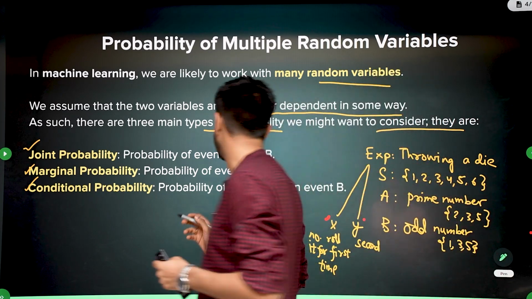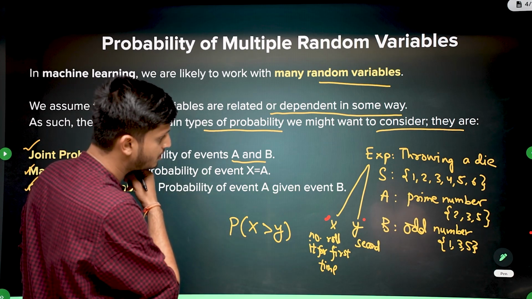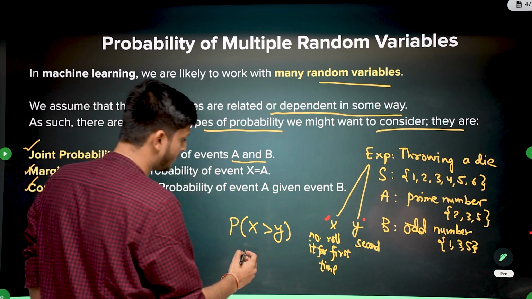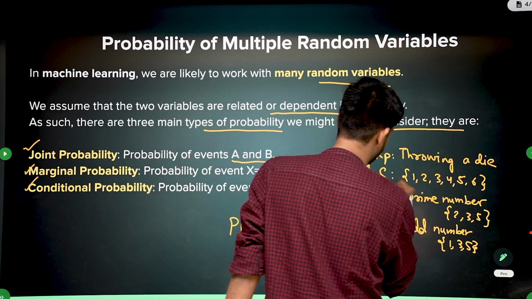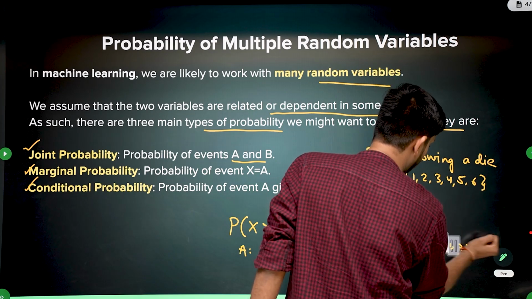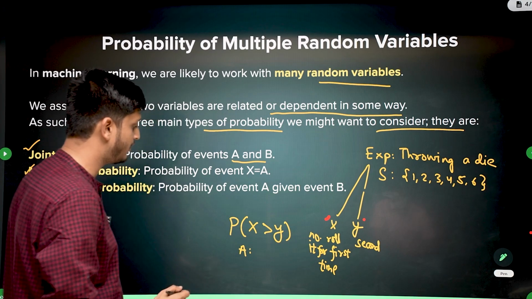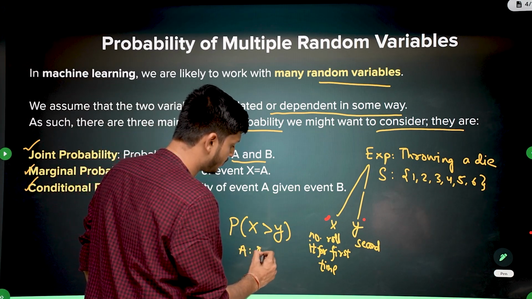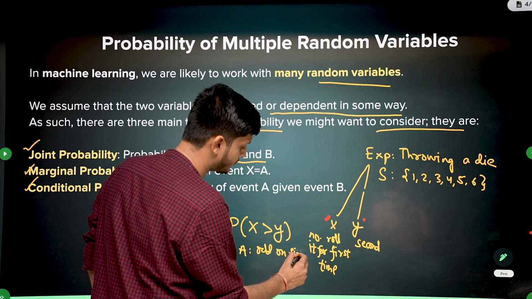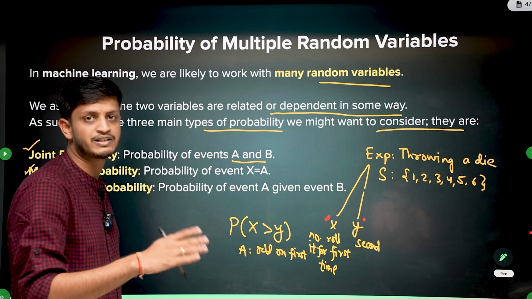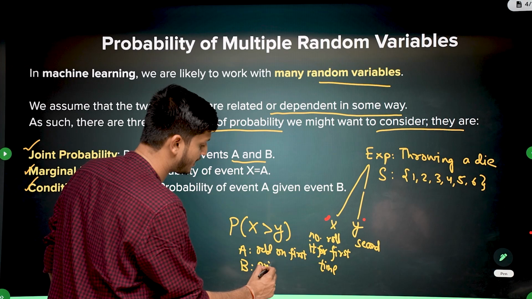So for example, forget about these events A and B. I'm creating new events A and B based on the random variables X and Y. Let's say the event A is getting an odd number on the first die. It means that X has to be equal to 1, 3 or 5. And let's say the event B is getting a prime number on the second die.